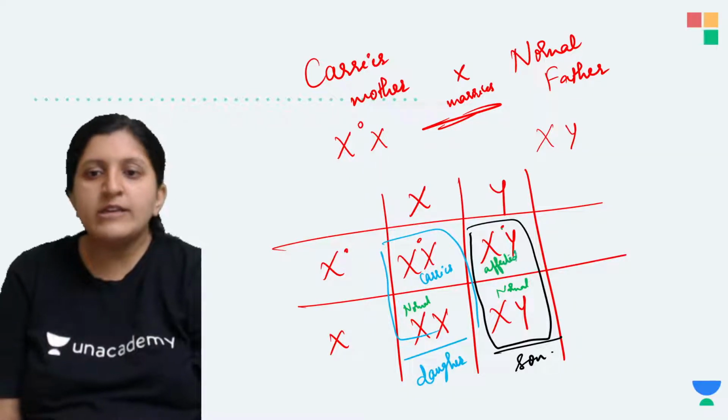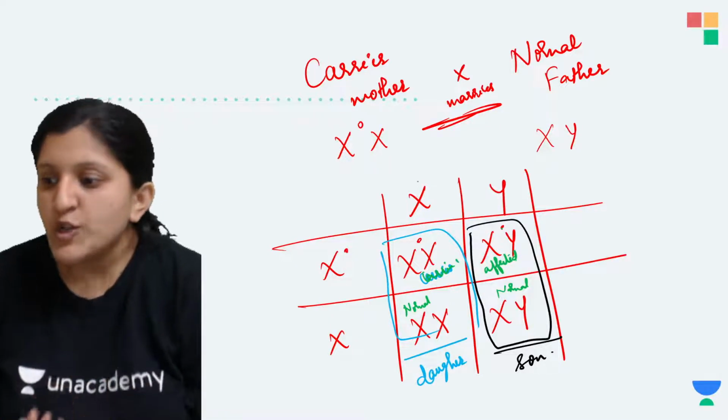So this is having the disease. And this one is again a carrier itself.